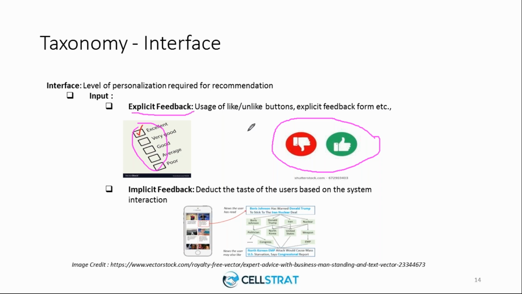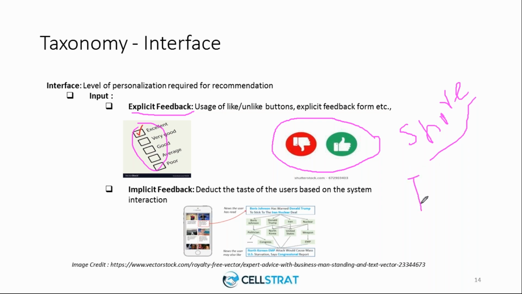Explicit feedback requests the user to give feedback about your views, about your purchases, even the content that you share. The content that you share is also considered explicit feedback, because only if you like a content will you share it.